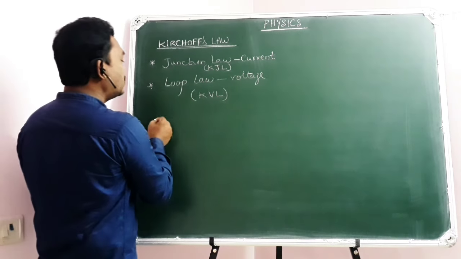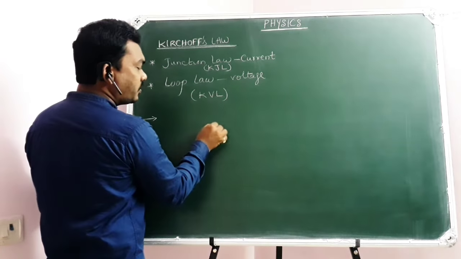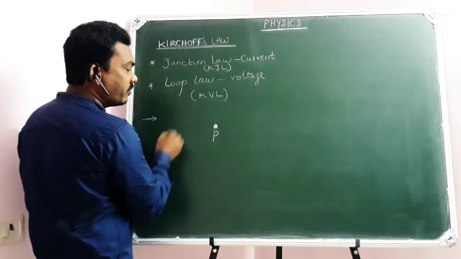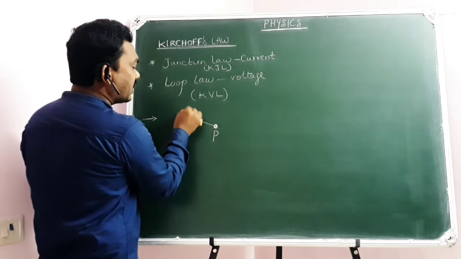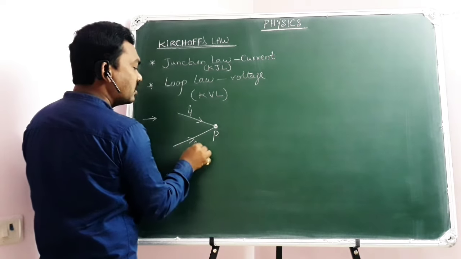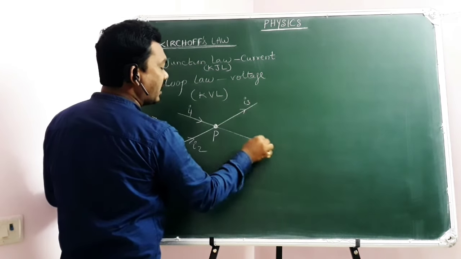Similarly, here the junction law of current can be explained in this way. Suppose, for example, there is a junction point P, and here there is a current I1 and I2, and here it is I3, here it is I4.